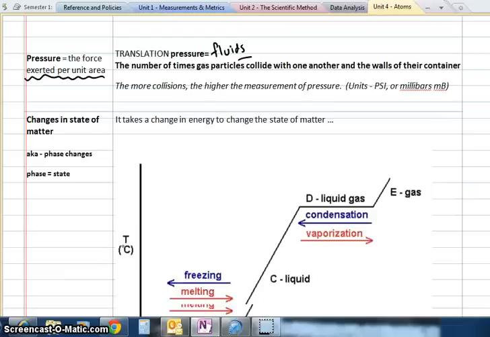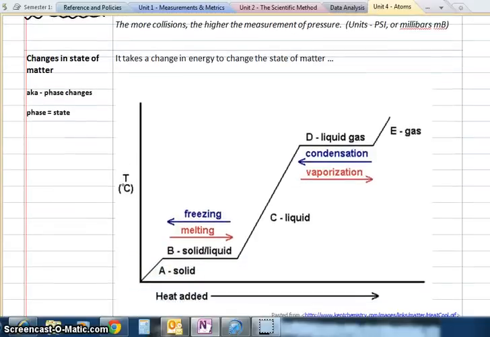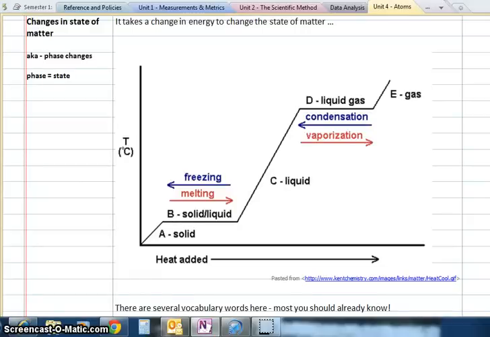All right, you guys know that matter can change states from solid to liquid to gas. You will need to know the names of the changes. If you have a solid that's changing to a liquid, we call that melting. But if you're taking away heat energy and the liquid is changing to the solid, we call that freezing. There's a couple of fancy names for this. The fancy name for freezing is sometimes called crystallization.